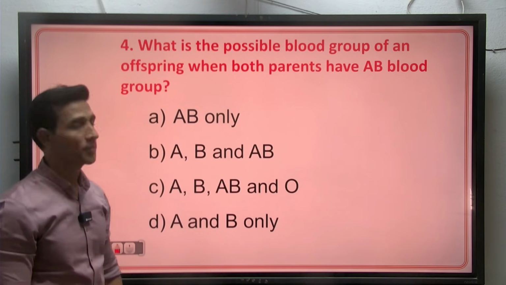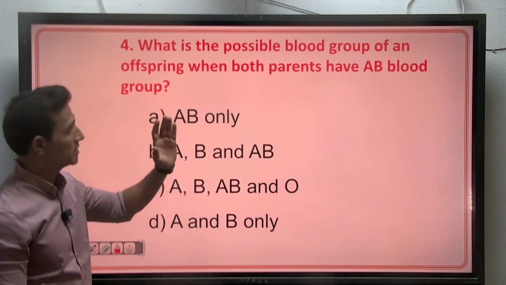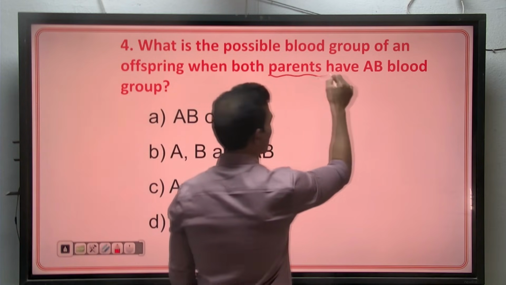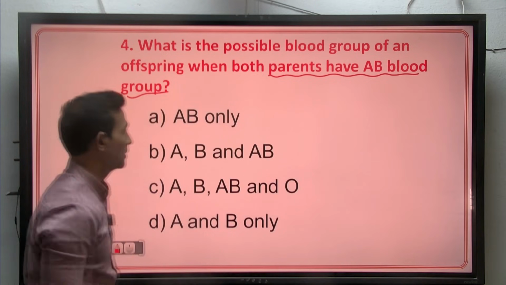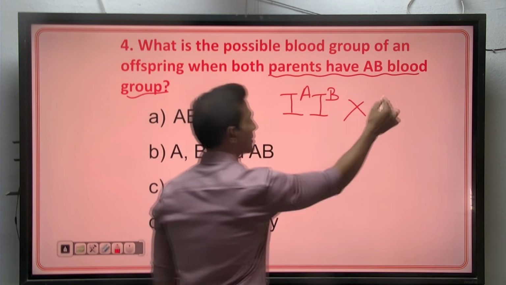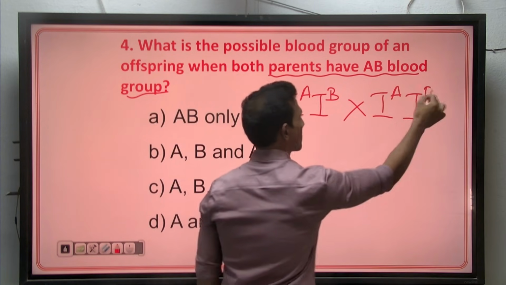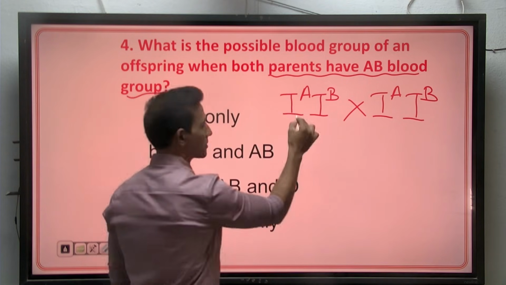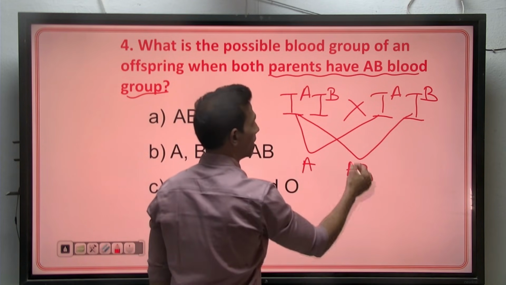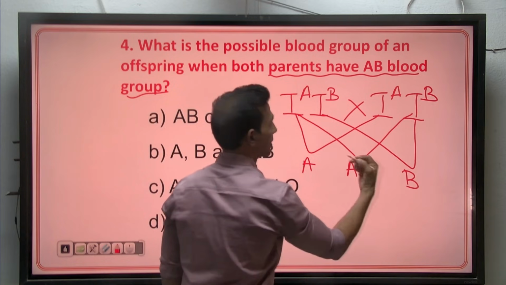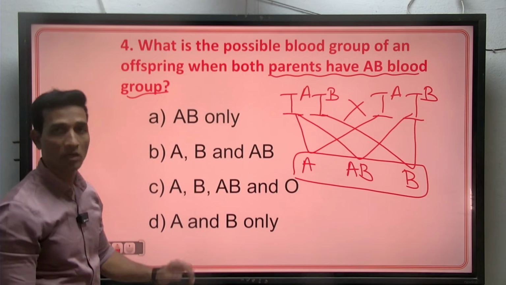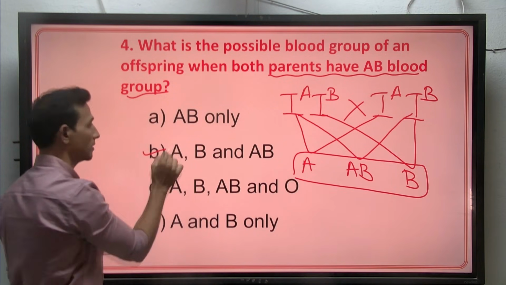What is the possible blood group of an offspring when both parents have AB blood group? We have to find out what offspring can be obtained from AB parents crossed with AB. The possibilities are A blood group, AB blood group, and the other combination with B blood group. So we have A, B and AB blood groups in the offspring. So the correct option will be B.